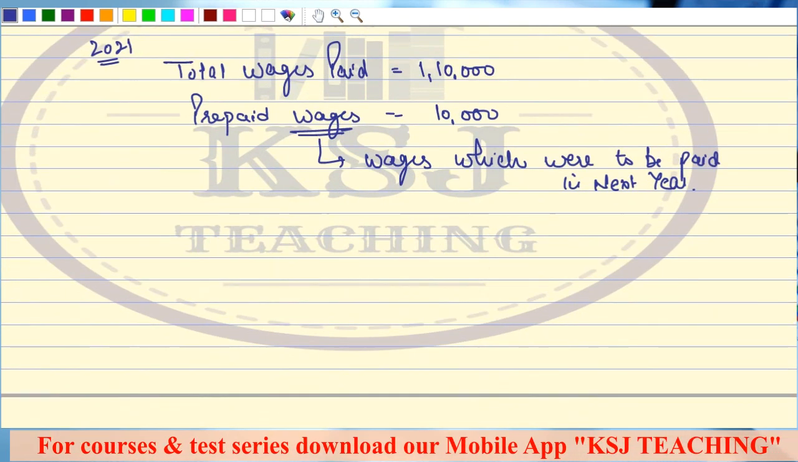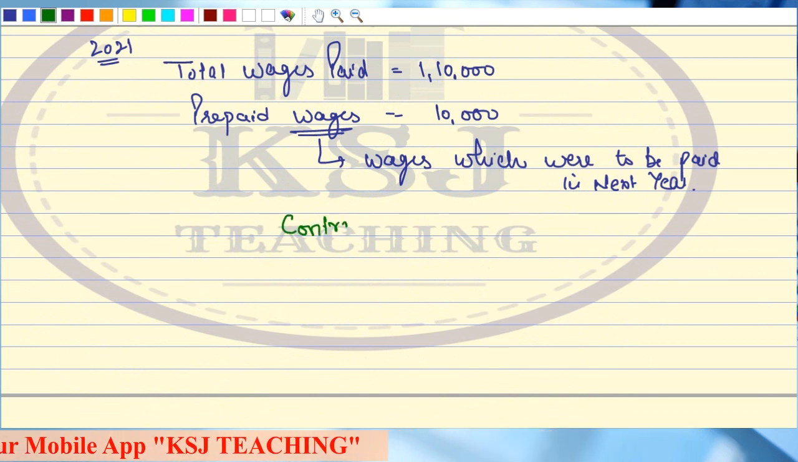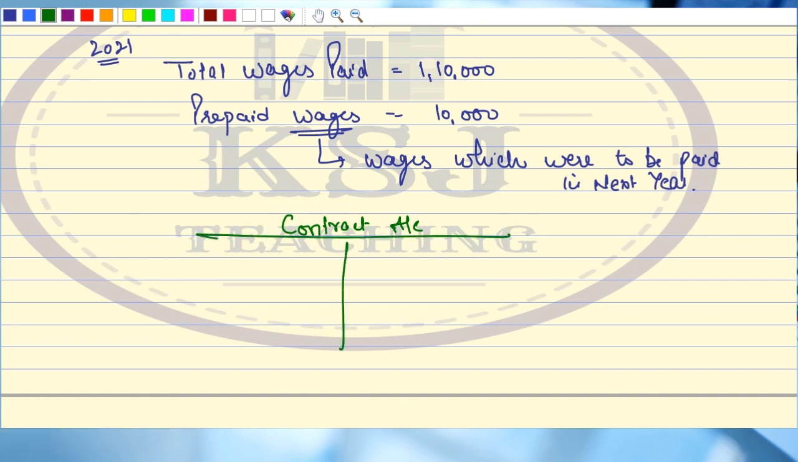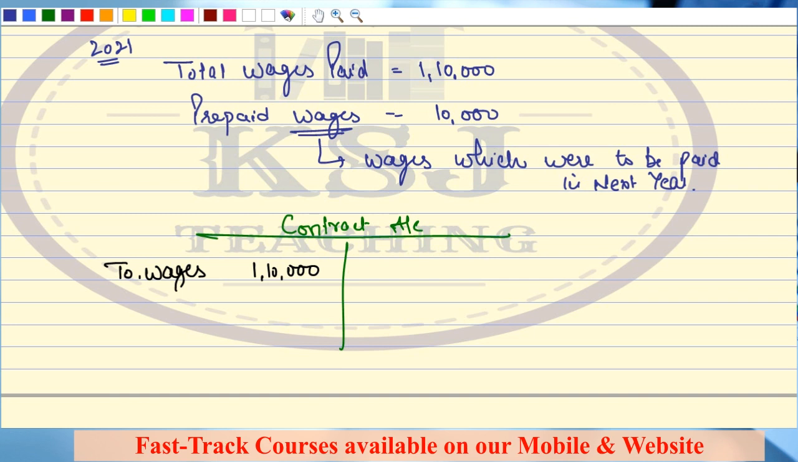Now, when I am going to prepare my contract account for 2021, what I will write is to wages 1,10,000. Is that correct? Anything else to be done? Any adjustment to be done?